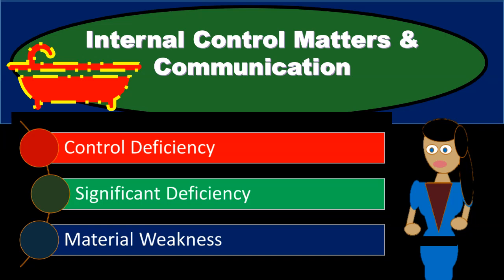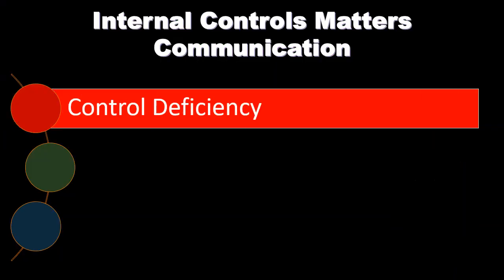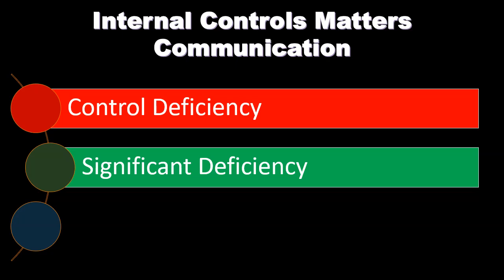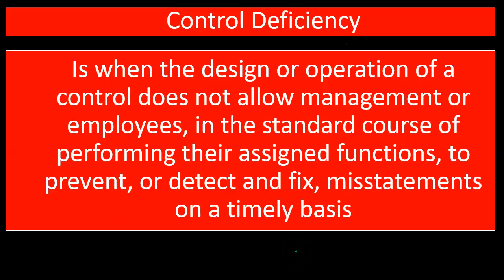In this presentation, we will discuss internal control matters and the communication of them. Internal control matters including control deficiencies, significant deficiencies, and material weakness. So we're going to go through the definition of what a control deficiency is, what a significant deficiency is, and what a material weakness is. Starting with the control deficiency.